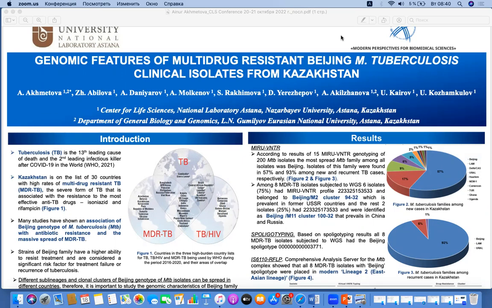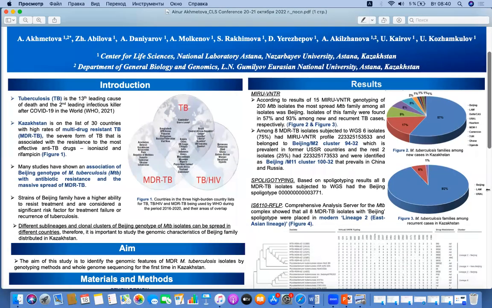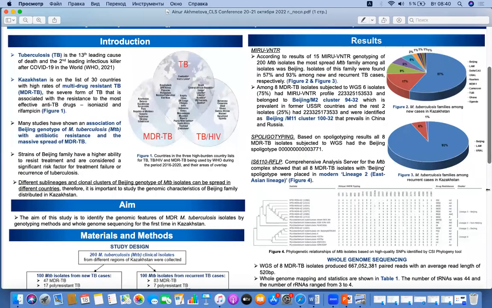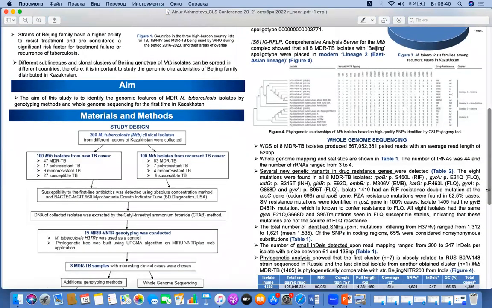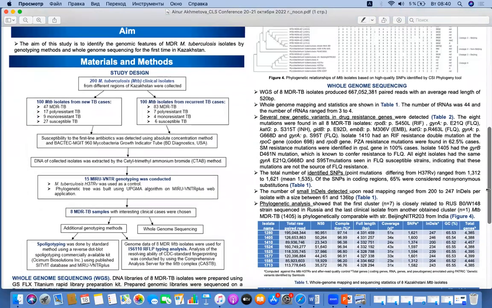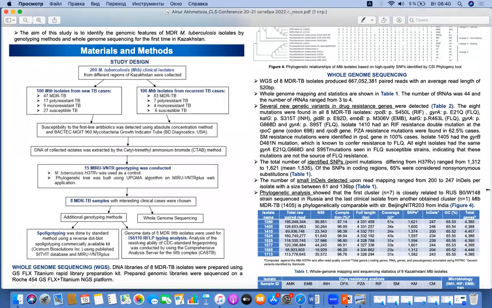Different studies revealed the association of Beijing genotype with antibiotic resistance and the massive distribution of MDR-TB. The aim of this study is to identify the genomic features of MDR-TB isolates by genotyping methods and whole genome sequencing for the first time in Kazakhstan.